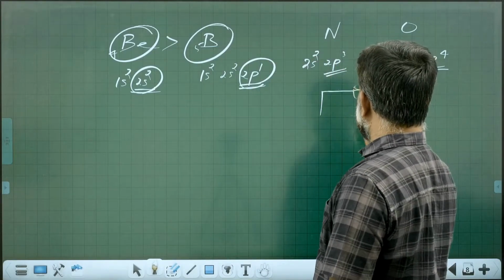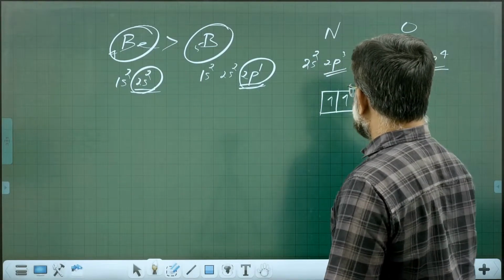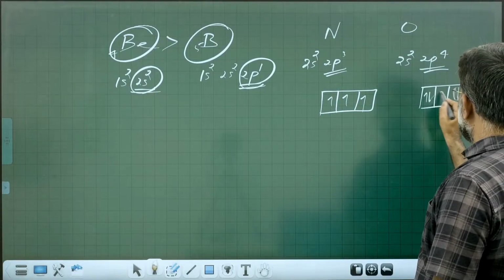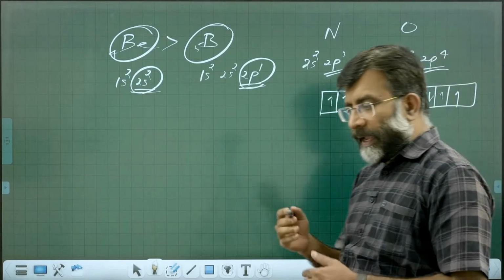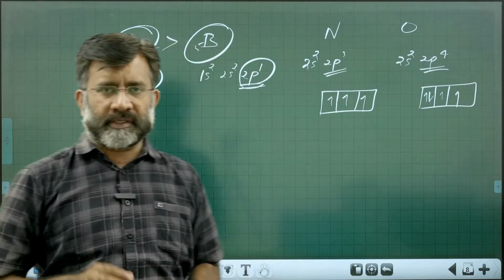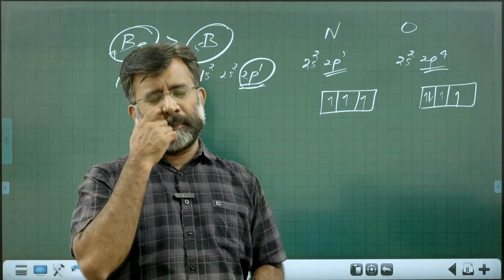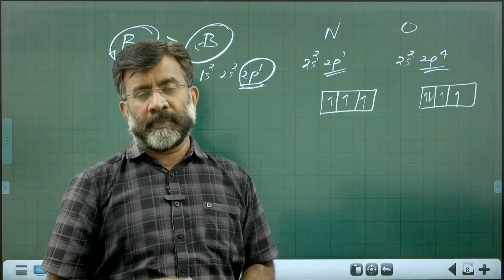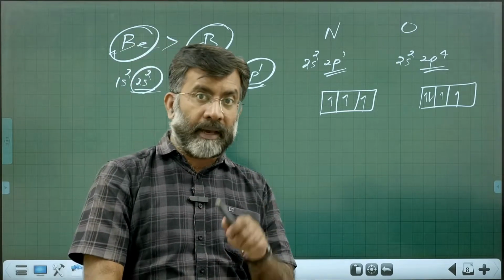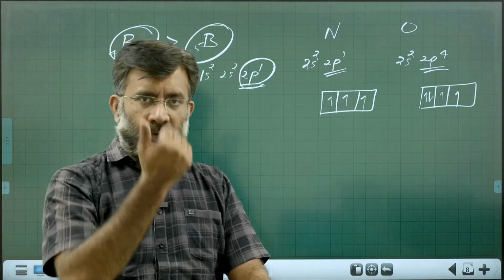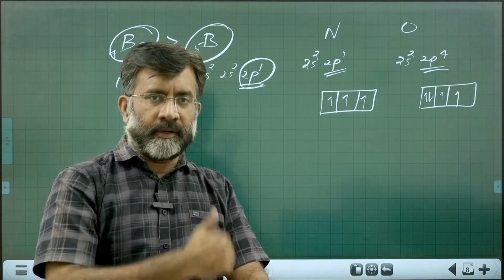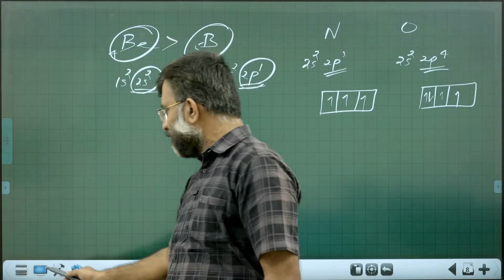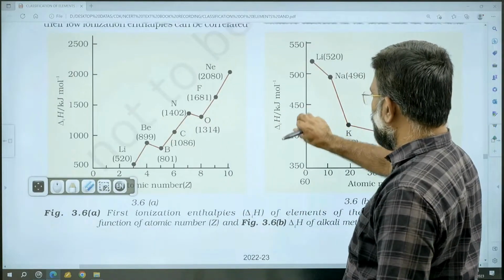So P3 configuration, which comes out like this, is exactly half-filled, and P4 configuration is an unsymmetric system. So extra stability of half-filled configuration makes nitrogen have higher ionization enthalpy, whereas oxygen, an unsymmetric electronic system, makes it comparatively easy to remove an electron. So oxygen has a lower ionization enthalpy than nitrogen due to this fact. So we must be very, very careful about those things. Okay, so that is about ionization enthalpy.